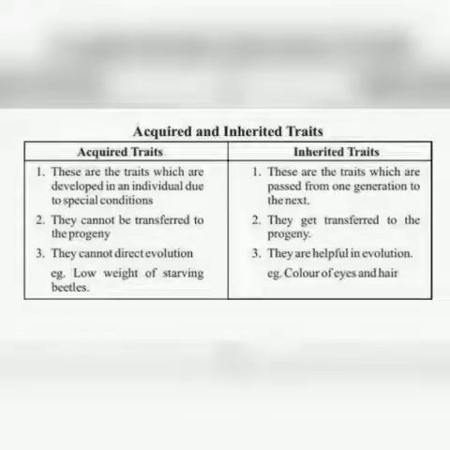Now, what are the acquired and the inherited traits? Acquired traits are the traits which are developed in an individual due to special conditions. Inherited traits are passed from one generation to another. Acquired traits are those which you learn during your lifetime, like singing, dancing, swimming.